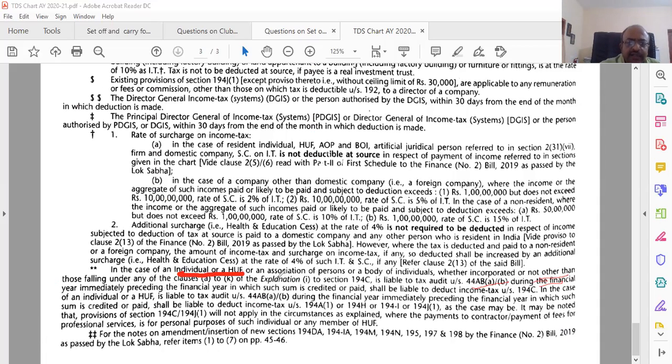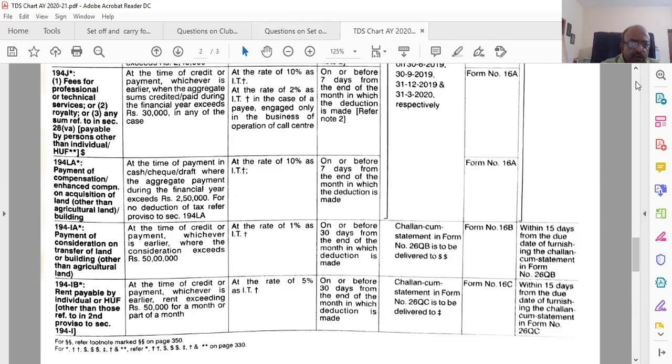Which means that the star cases, it will be applicable only if they are coming under tax audit. That means if you are an individual and you are doing business, you don't have to do anything if you're not falling under the tax audit regime.